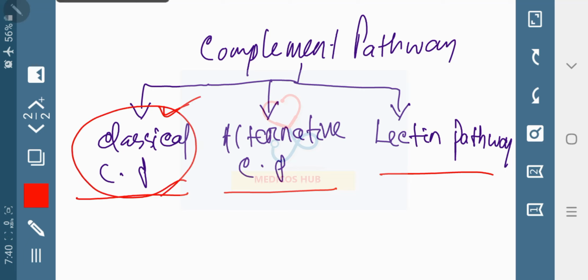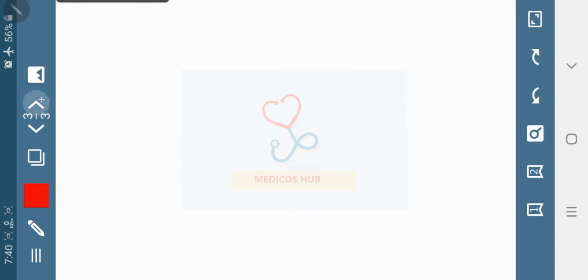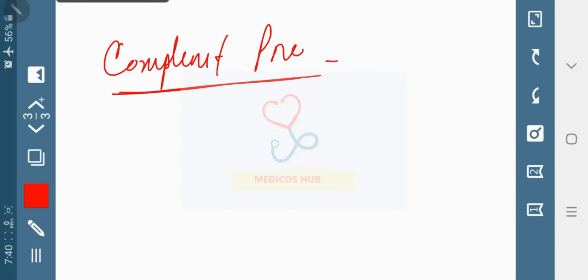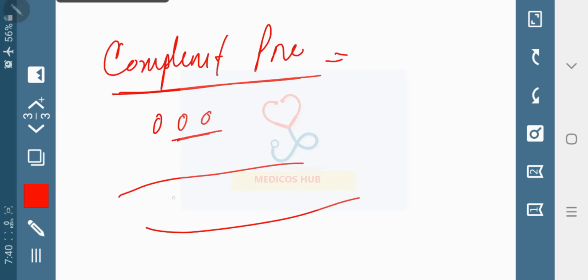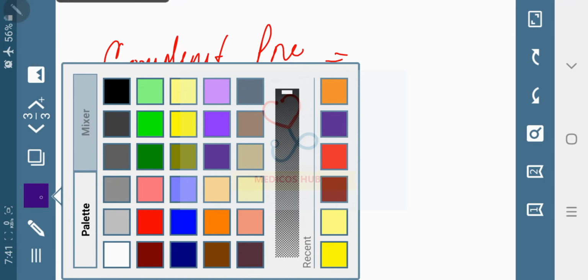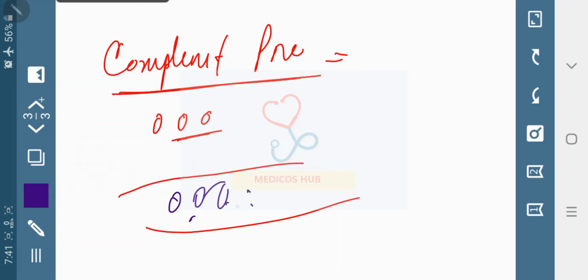Before going to this, I am telling some important points. Just listen. What is a complement protein? These are normal proteins which are present in the blood vessels, like albumin and globulin.